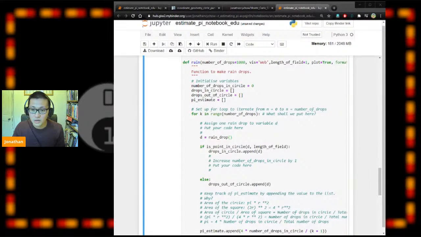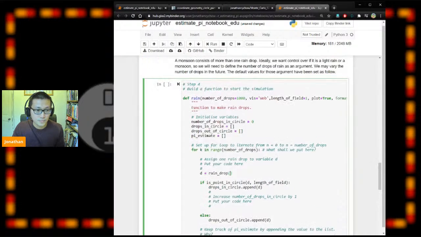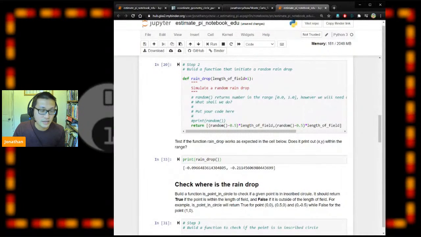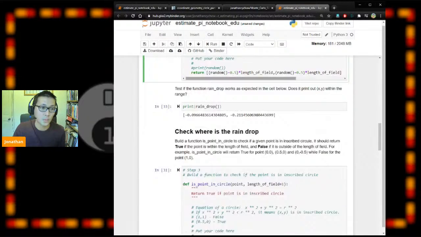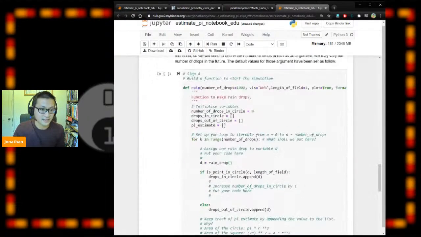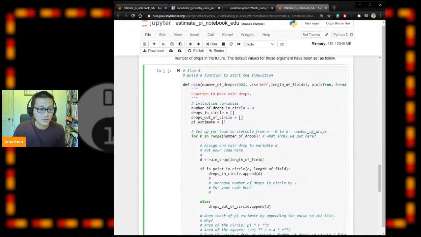Okay. Maybe we can quickly have a look at raindrop again. It takes in one variable, and by default, length of field is 1. But for the sake of good programming practice, we should also pass this in as part of the simulation. By this point, length of field becomes 1, so this is correct.